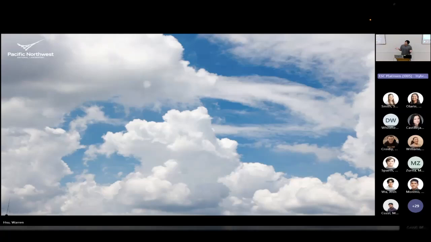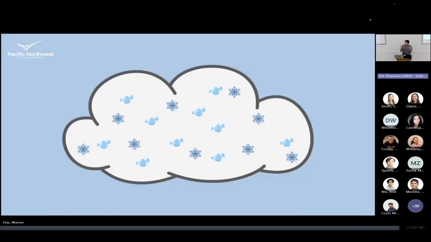What are clouds, anyways? I'm sure we all learned as kids that clouds are really made up of a bunch of tiny water droplets and ice crystals. When they condense and get too heavy, they fall to the ground as rain or snow. What you probably didn't know is that most of the water in the air is actually invisible. It's water vapor, a gas you can't see.